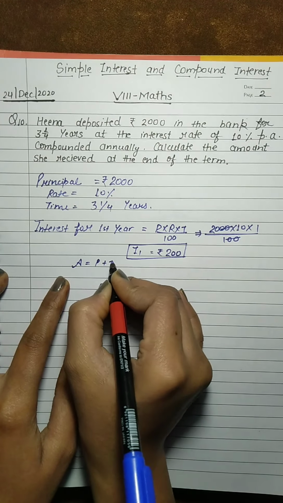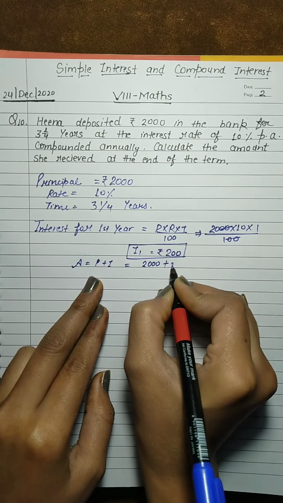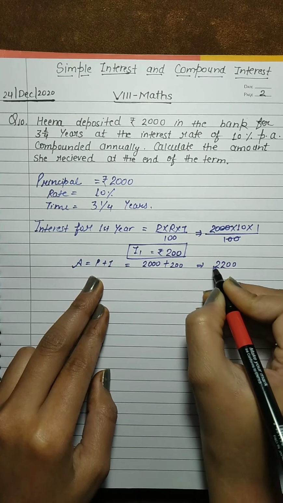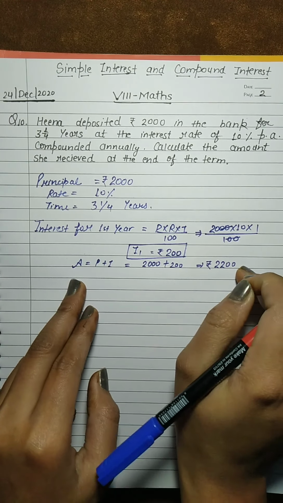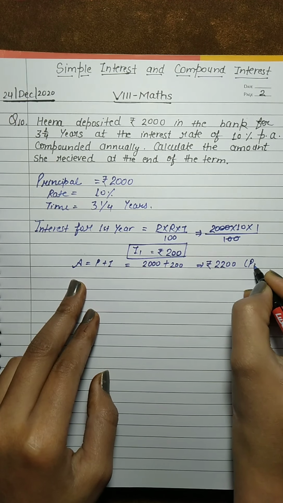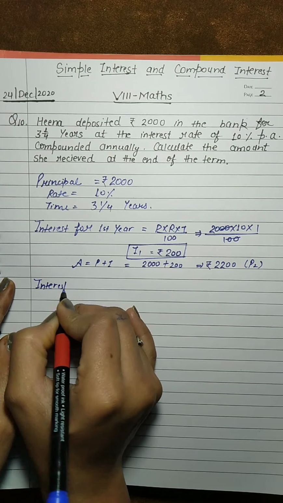Amount here that is principal plus interest. So principal is here 2000 and interest is here 200. So that will be 2200 rupees. Okay students so that is the amount for first year and this is the principal for second year. Okay so interest for